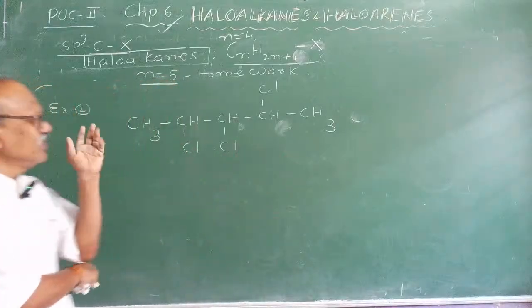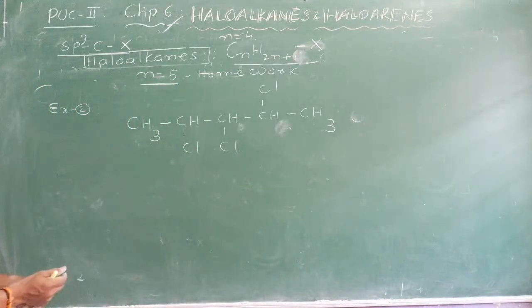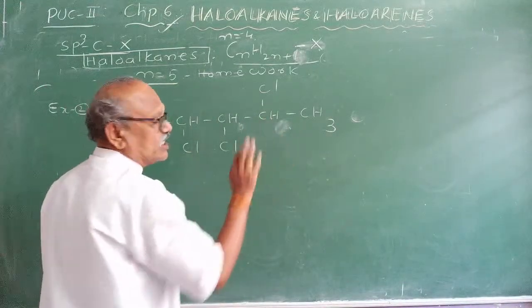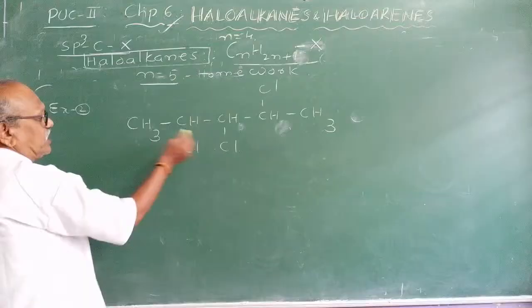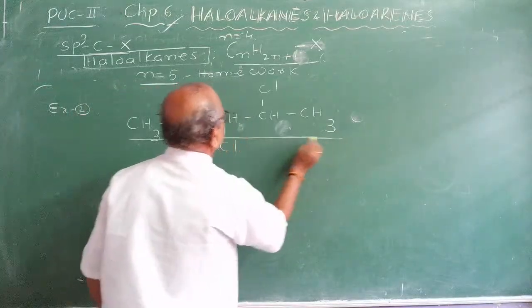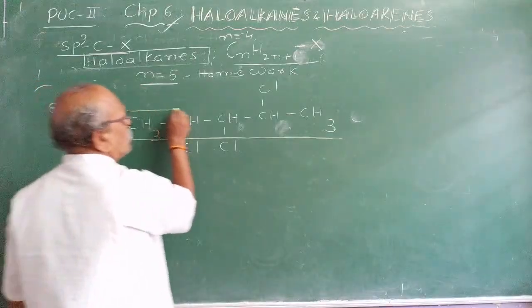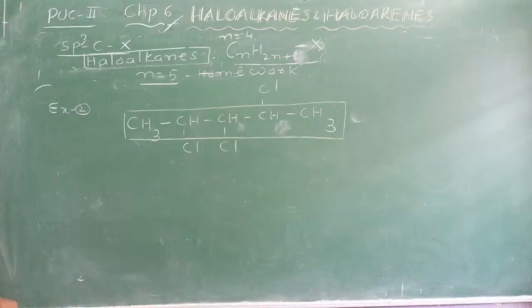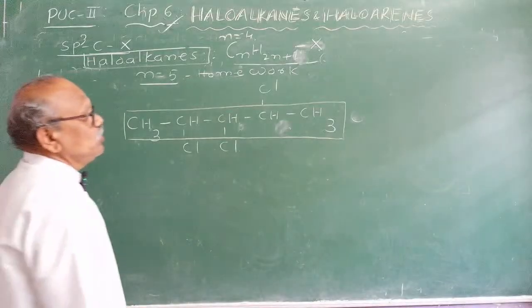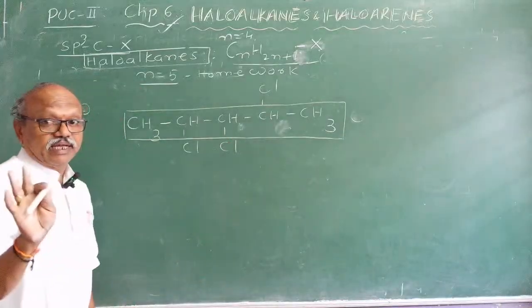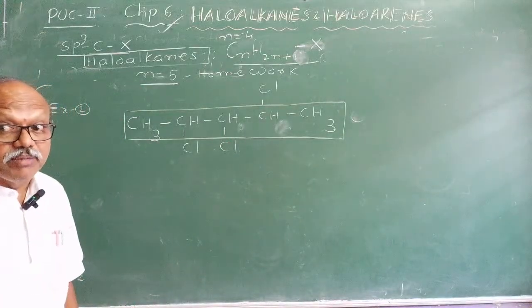Now, you have to start numbering. You have to use the lowest number rule first. First, the longest chain. Which is the longest chain of carbon atoms? No doubt, straight chain. Now start numbering. Do you want to number from right to left or left to right? The judgment is to be taken properly, like mathematics.